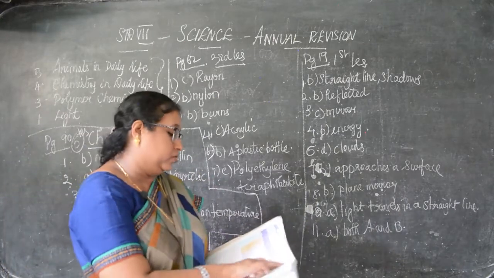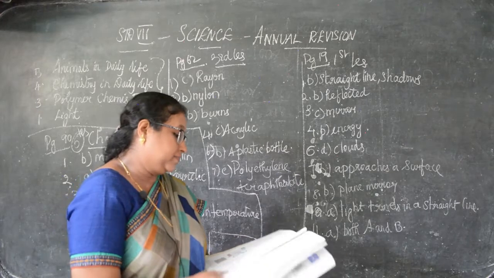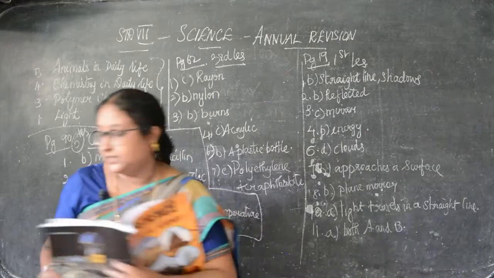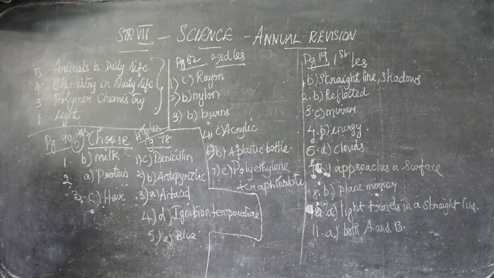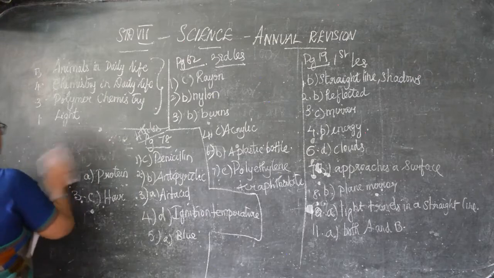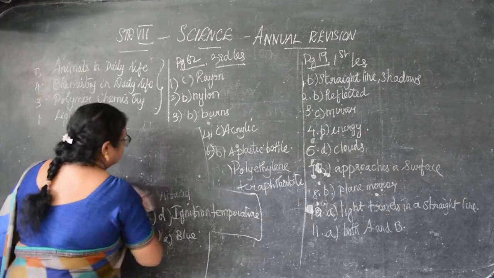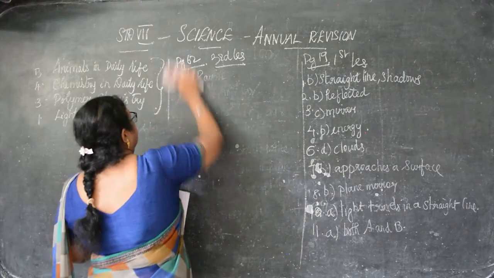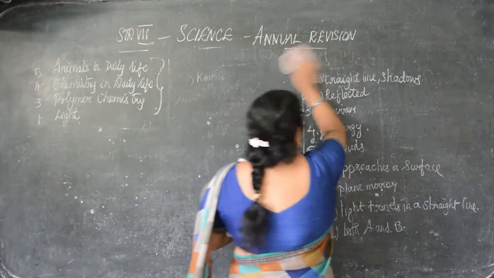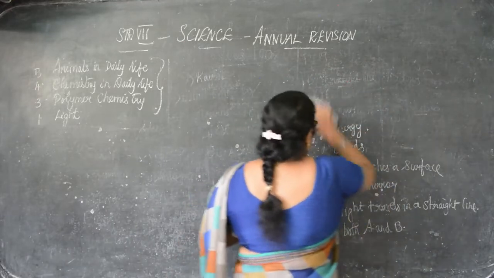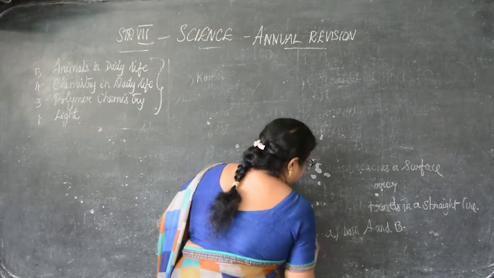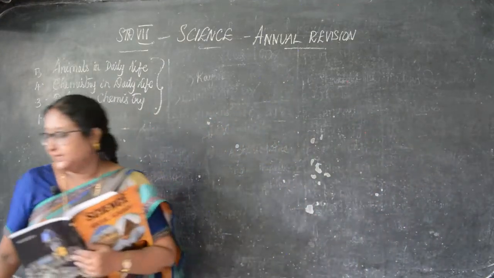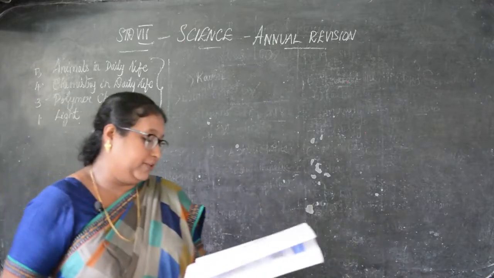Now next we are going to go to the fill in the blanks, again from the fifth lesson. Okay, did you all understand this, children? Have you checked your book and marked it? Listen to me clearly when I am taking the class and telling you the answers. So this is your annual revision. From this only you will get for your annual exam. So learn for the exam properly. Next we are going to go to the fill in the blanks.